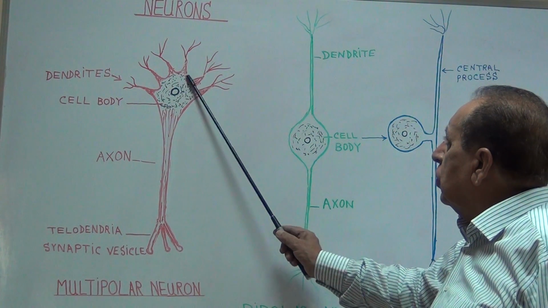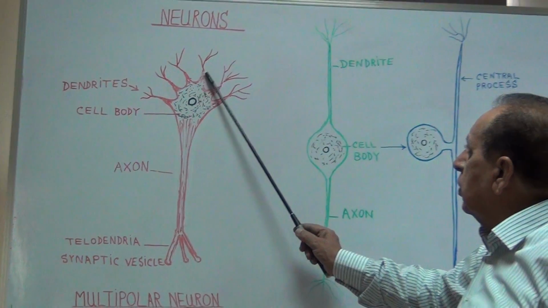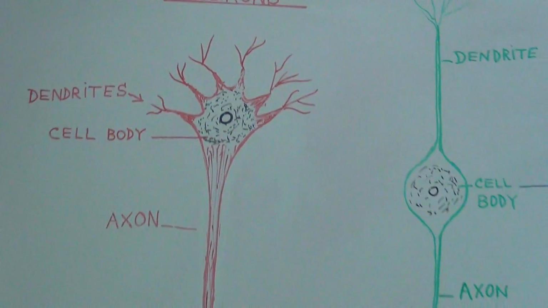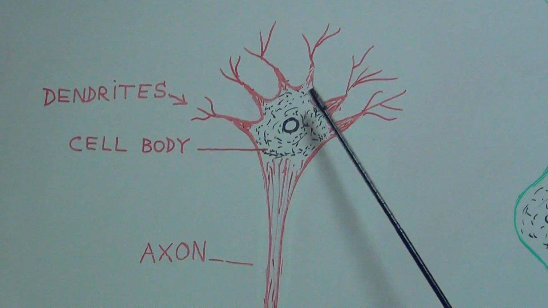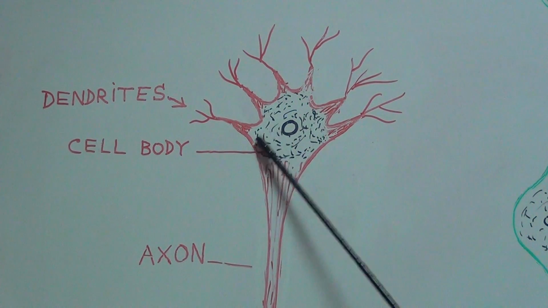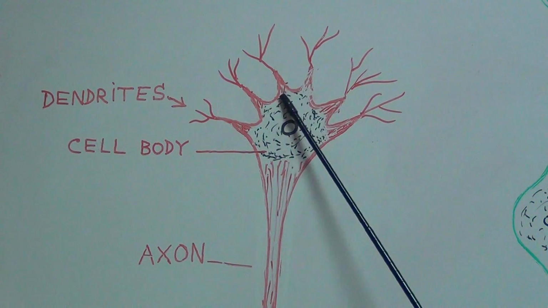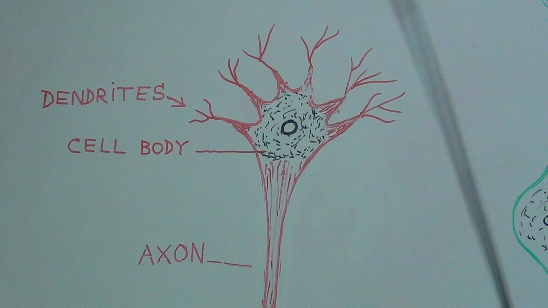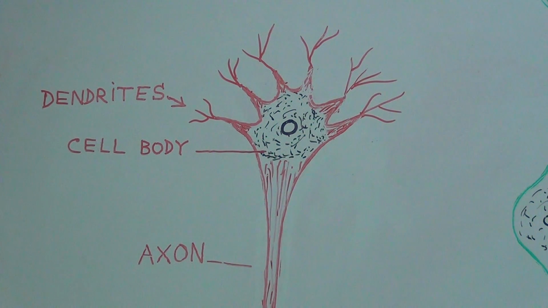Now the dendrites arise at a site from the cell body. This site from which the dendrites arise is called pole.